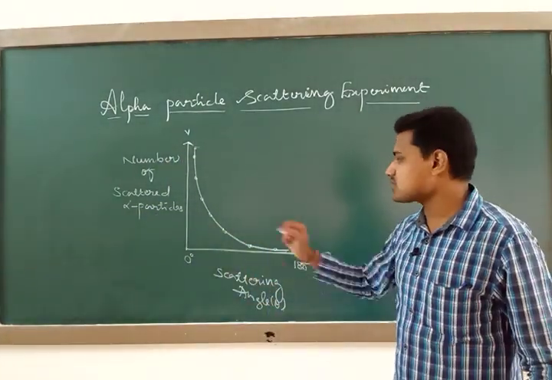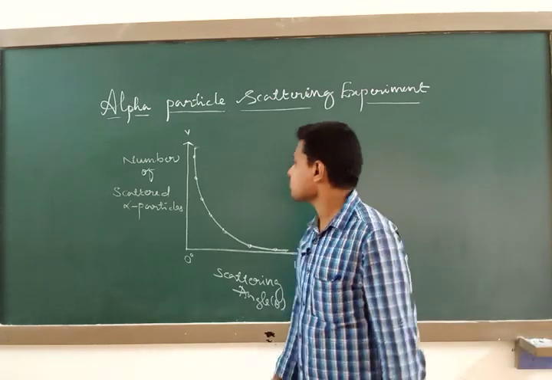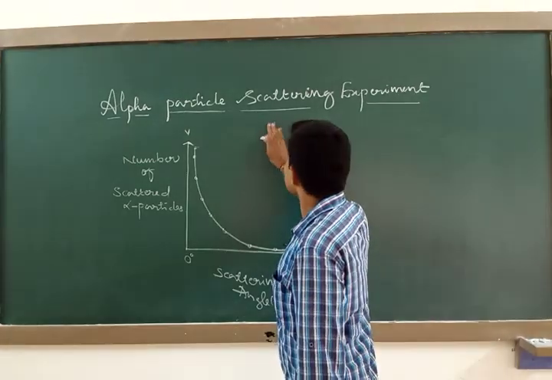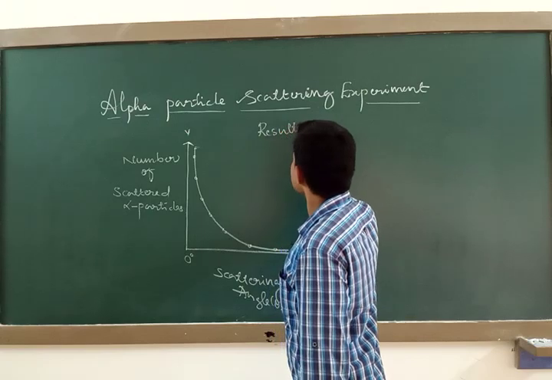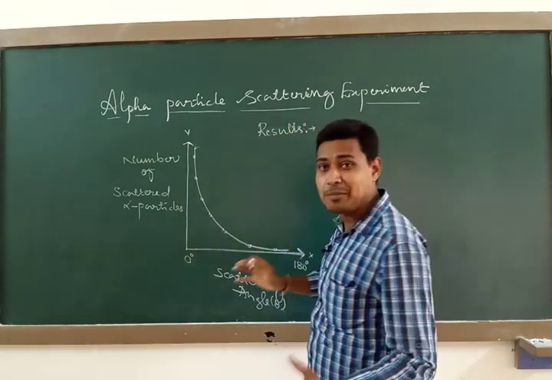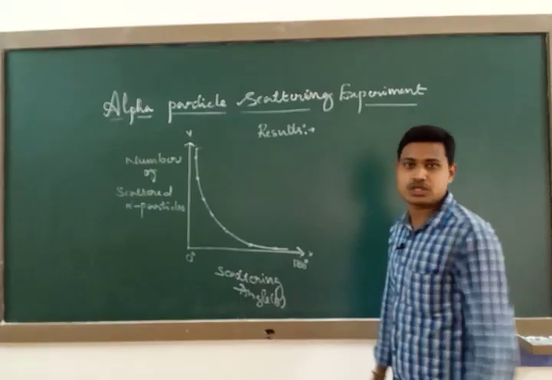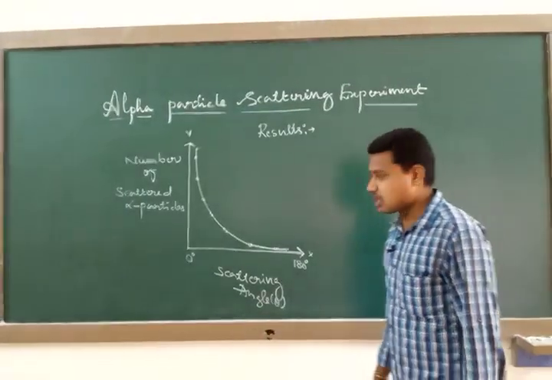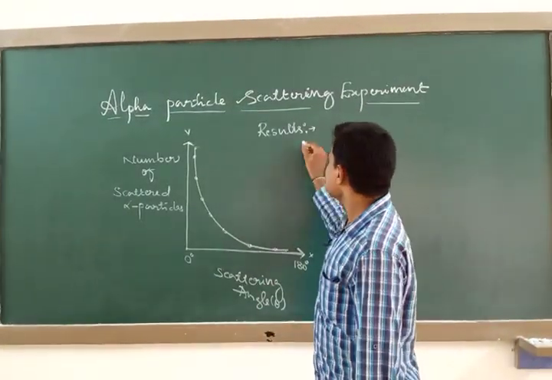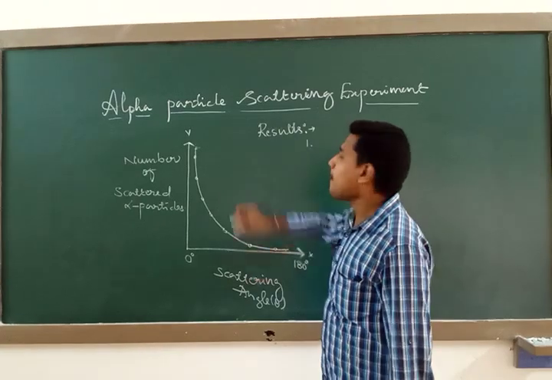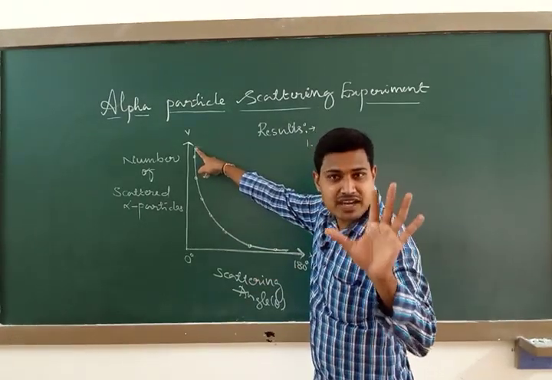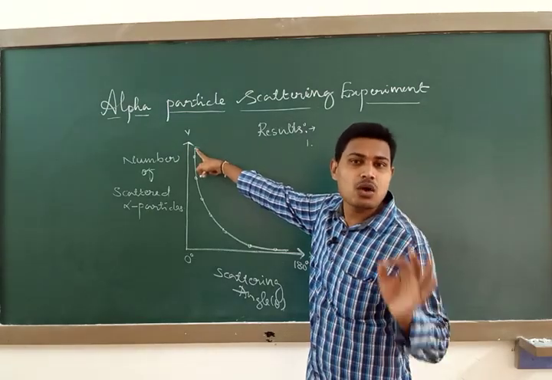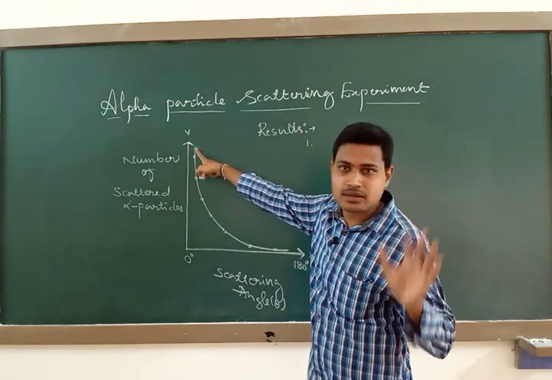Looking at this graph, it is very clear, and I can explain the results, implications, or conclusions of this alpha scattering experiment. The first conclusion: many of the alpha particles pass straight through the gold foil without any collision with the gold atoms.